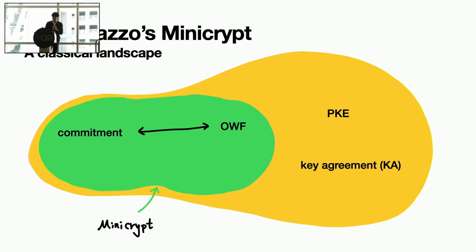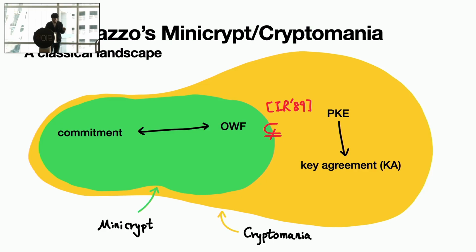And on the other hand, we have other primitives like public key encryption and key agreement. They are very useful. They are the schemes that people use every day on the internet to do communication, to do encryption over insecure channels, like public key encryption. So we want to understand their structure. What is the primitive, or what is the structure that underlies these assumptions for us to build public key encryption and to build key agreement?